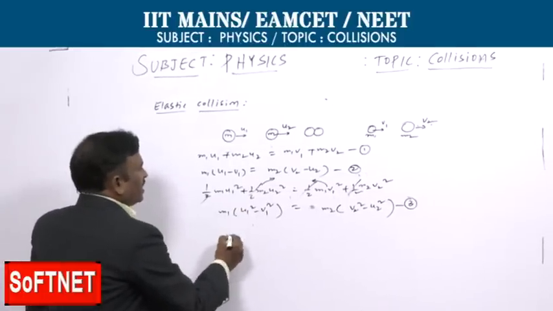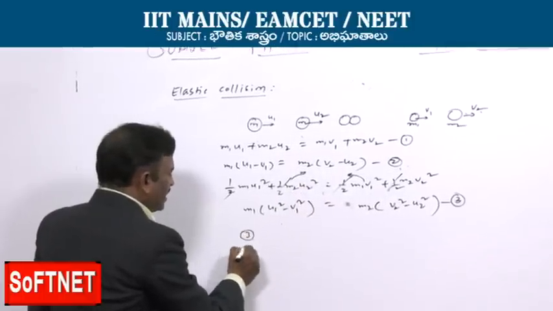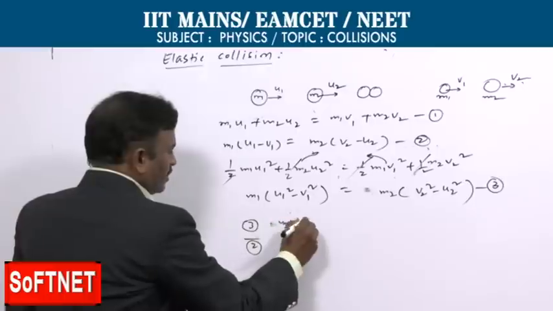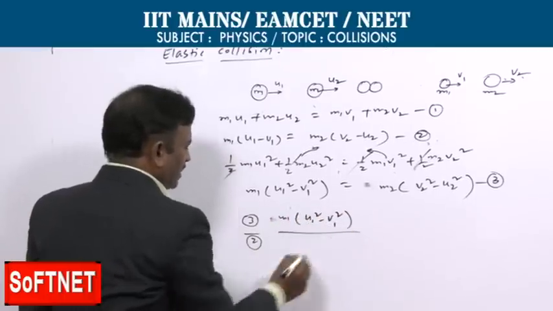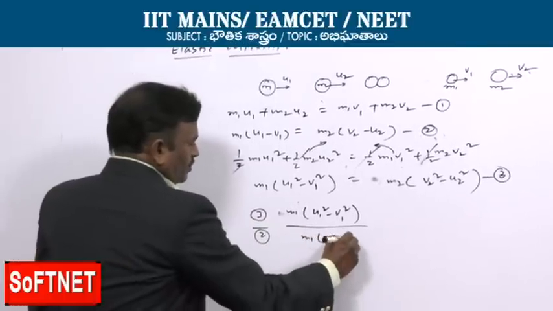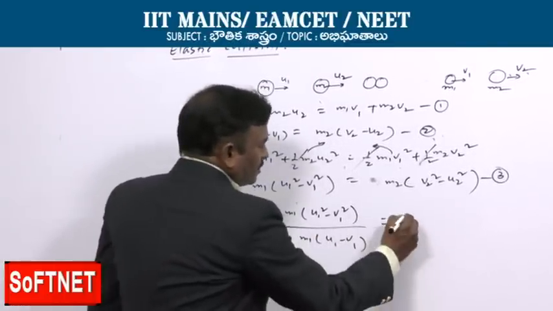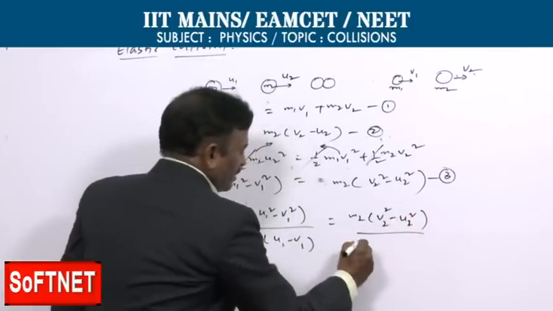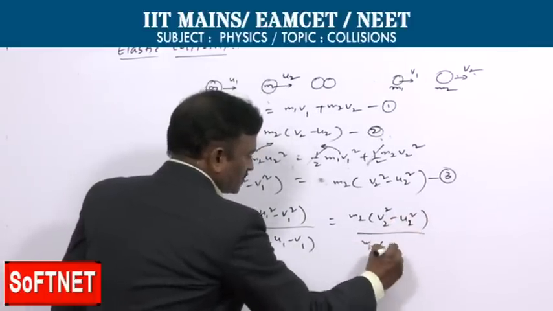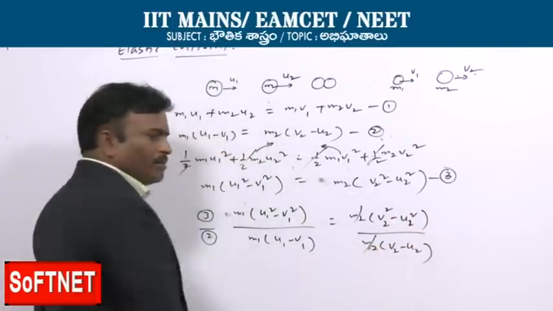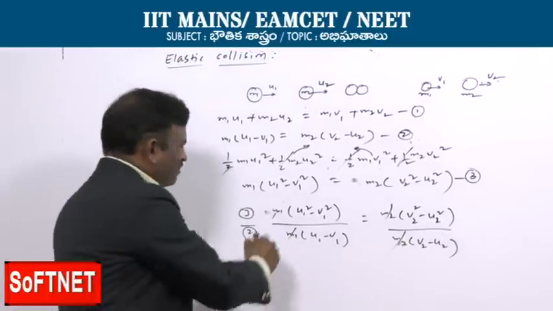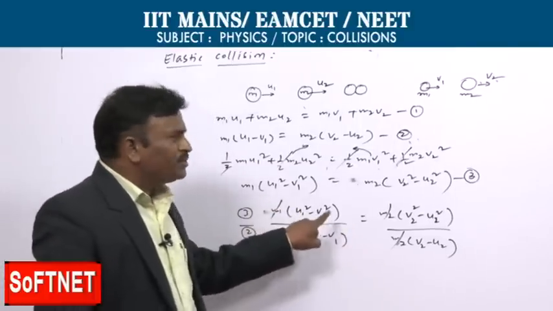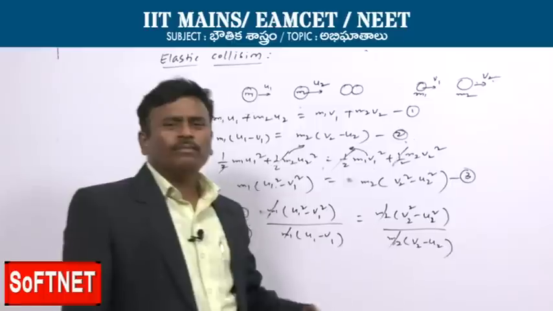Here, by dividing equation 3 by equation 2: m1 times (u1 square minus v1 square) by m1 times (u1 minus v1), and at the same time m2 times (v2 square minus u2 square) by m2 times (v2 minus u2). m2 gets cancelled and m1 also gets cancelled. Obviously we know the formula a square minus b square is (a plus b) times (a minus b).